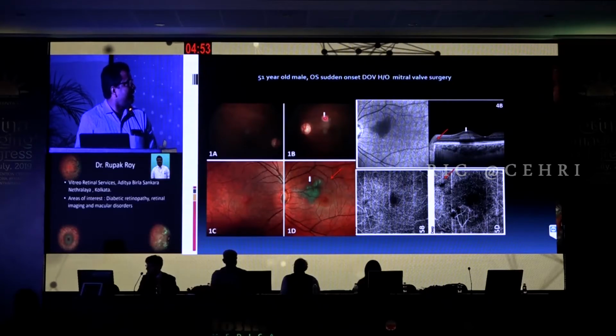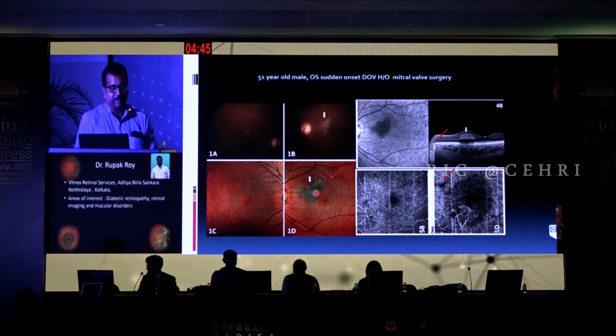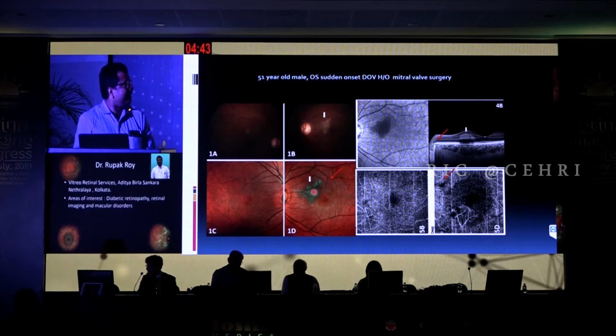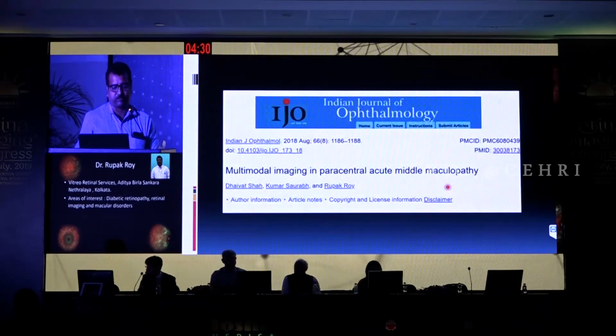This is one of our cases, where we can see clearly an area of whitish discoloration. The patient came to us with a sudden onset scotoma. On the fundus picture, you can see a whitish area there, and the multicolor image highlights this nicely as a green area. The OCT is pretty characteristic. You can see very nicely the hyperreflectivity of the middle retinal layers, and OCTA shows areas of capillary loss. This is one of our reports which we published in IJO, multimodal imaging in a classic isolated PAM.